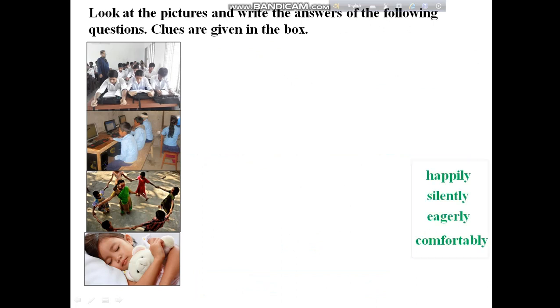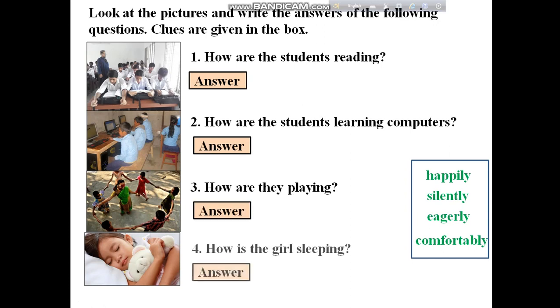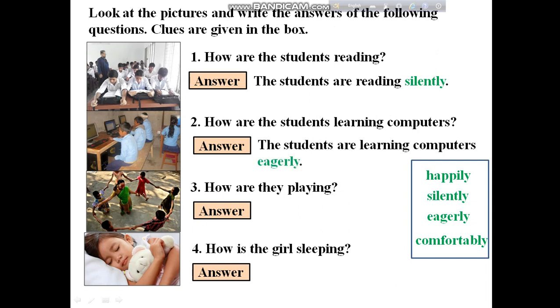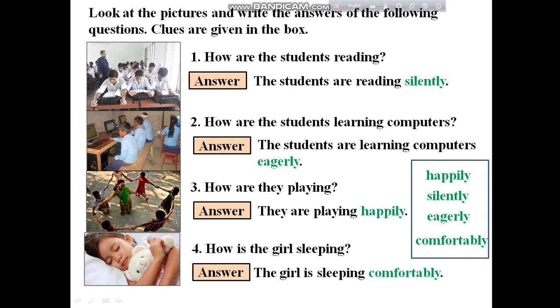Now I am showing you another adverbs. Here are also some pictures. How are the students reading? The students are reading silently. How are the students learning computers? The students are learning computers eagerly. How are they playing? They are playing happily. The girl is sleeping comfortably. So my dear students, notice one thing, that these all are verbs before the adverb.